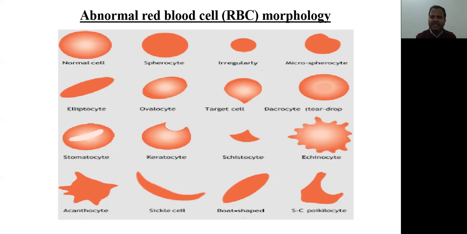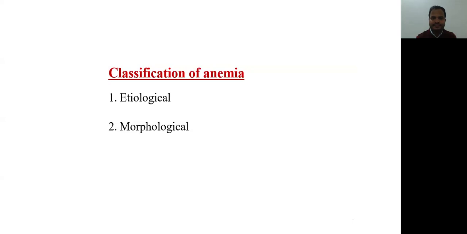There are various types of red blood cell structures and they are individually responsible for the destruction of red blood cells and causing anemia. That also includes sickle cells, acanthocytes, and boat-shaped cells. These are variable red blood cell structures that will lead to anemia. We will deal with all these structures in the next slides.